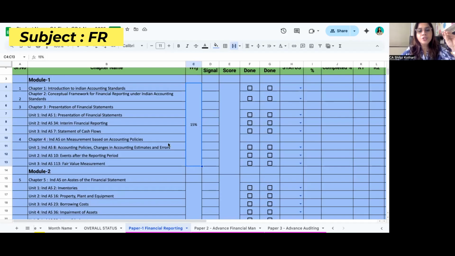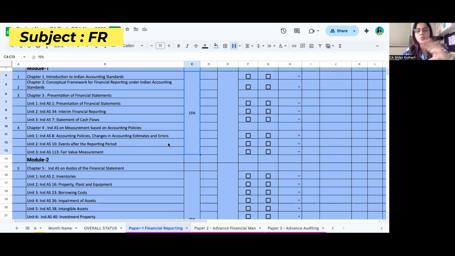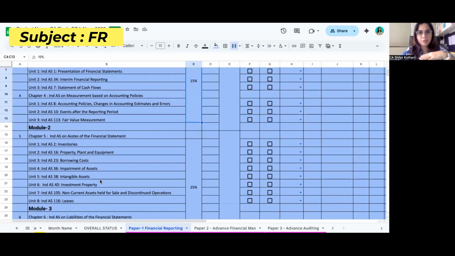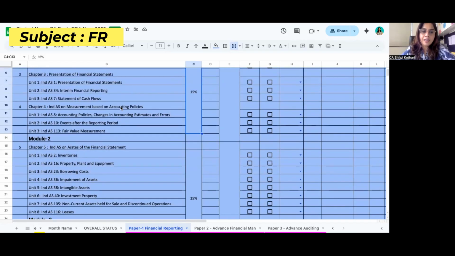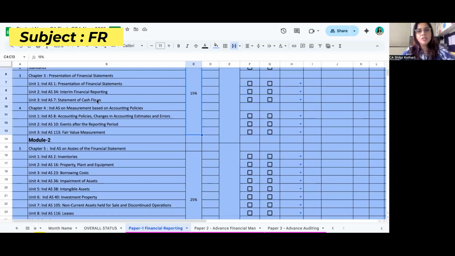But yes, if you have already done it, there's no need to stress so much, because this part will be automatically covered in other modules also. So this is the most important here. Generally, questions are asked from the cash flow statement, which is very important. For fair value measurements, no separate question is asked because it will appear in every chapter. You need to polish your cash flow statement so it is perfect.